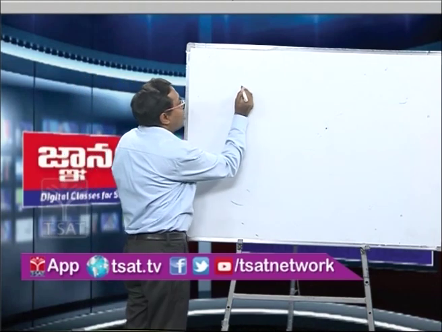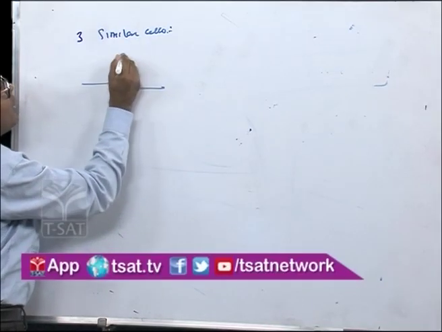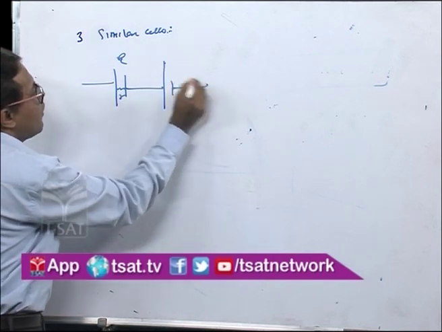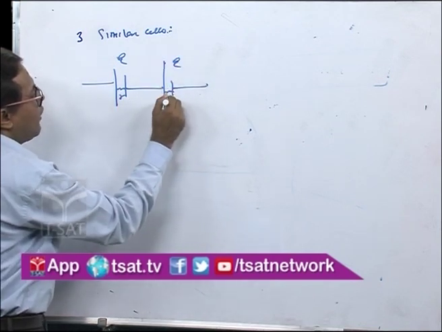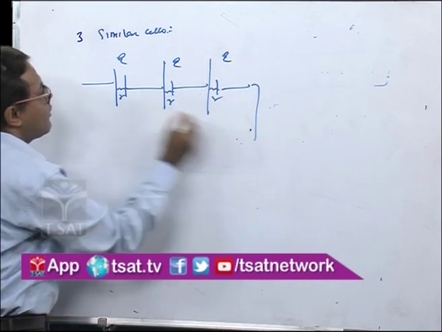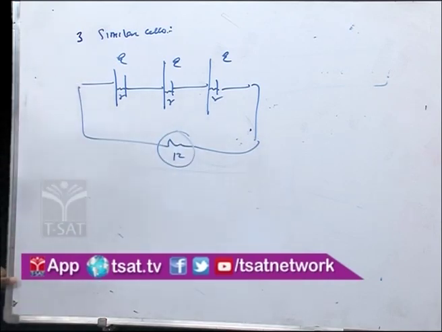So we have 3 similar cells: the first with EMF E and internal resistance R, another E, R, and the third again E, internal resistance R, connected to an external circuit R, say a torch bulb.